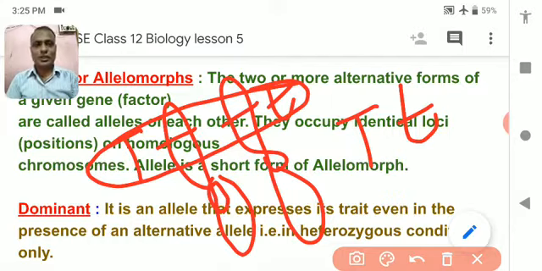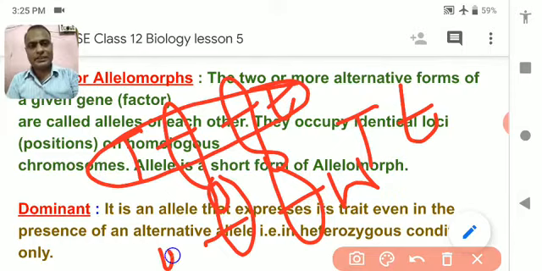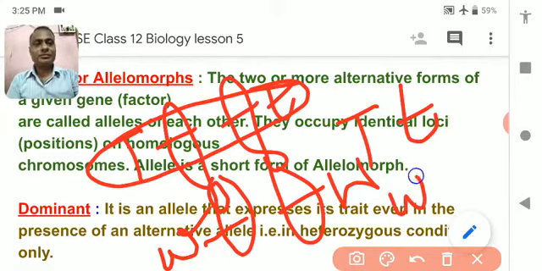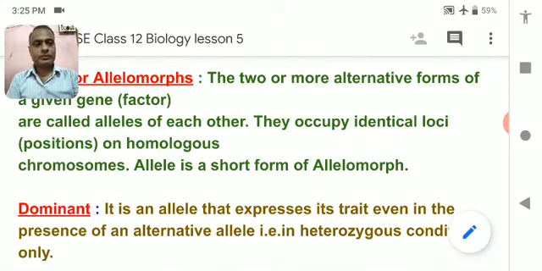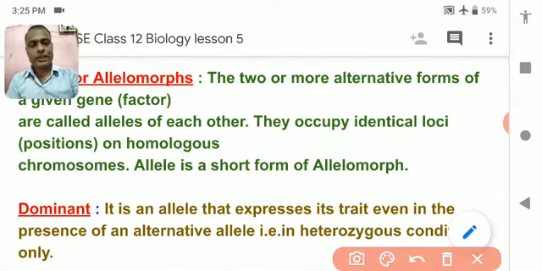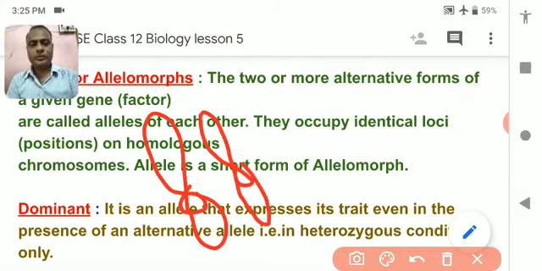Similarly, at this portion there is a color of the skin. Suppose your mother is white but your father is black. Then what will be the genotype? In that case, capital W and then small w.